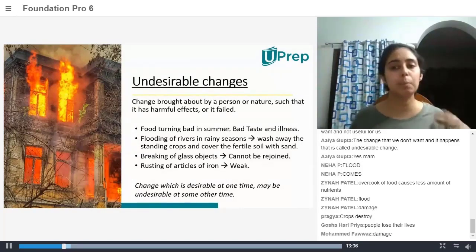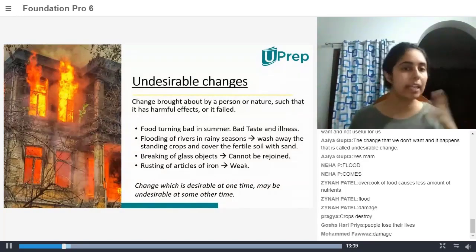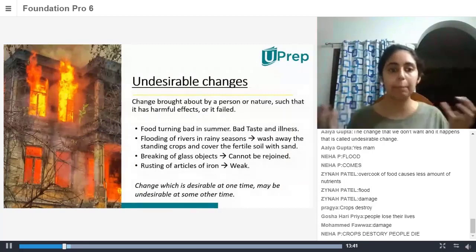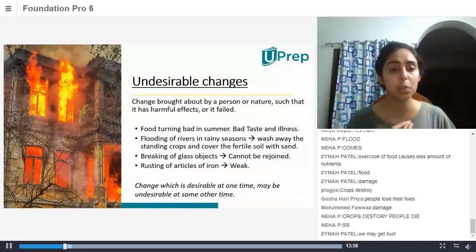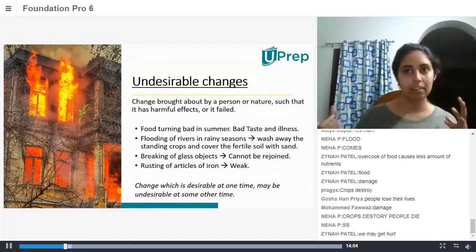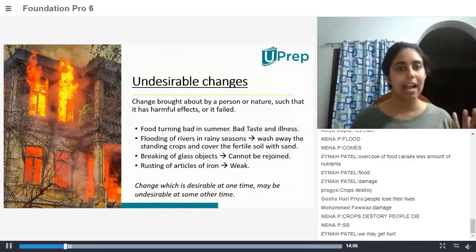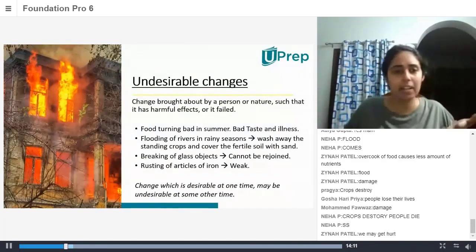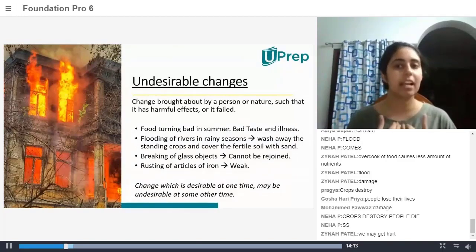What happens when you break a glass object? When you break a glass object, it cannot be put back together. So that is also an undesirable change. If I have a favorite glass in my house and I like to drink my tea in that cup, and that cup breaks, will I be able to have tea in that cup again? No. So I'm going to be upset, and it's not a desirable change. It is not something that I want.